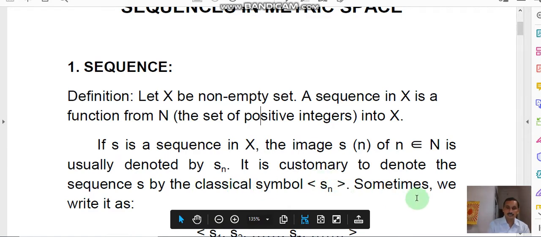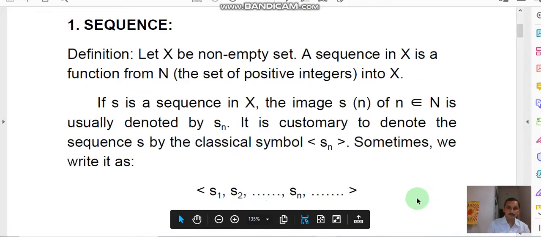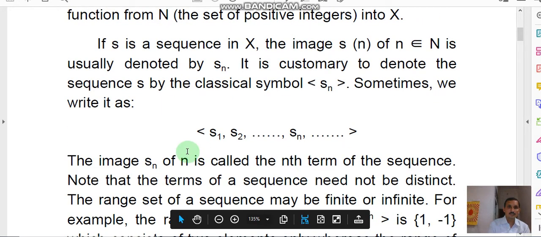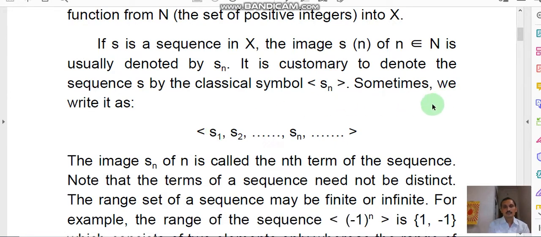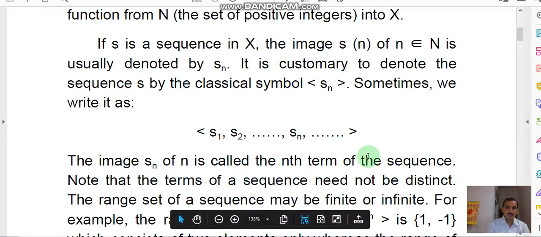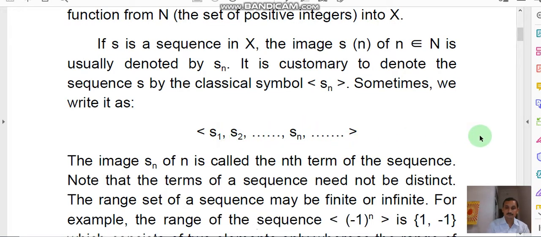Sometimes we write it as bracket S1, S2 and so on, Sn. So this is the definition of sequence: a mapping from the set of natural numbers to the set X. The image Sn of n is called the term of the sequence. Here different terms S1, S2, Sn are terms of the sequence.